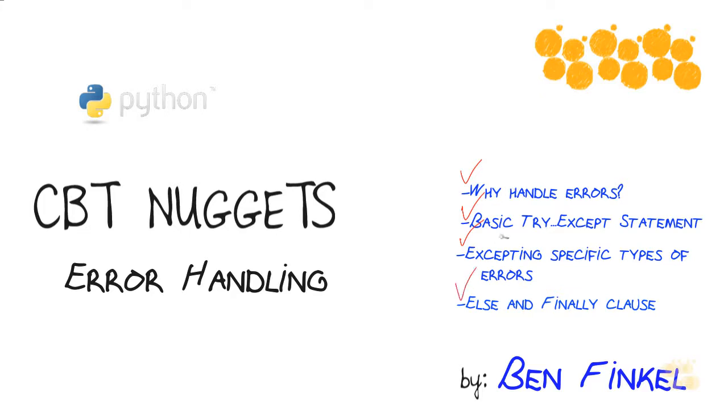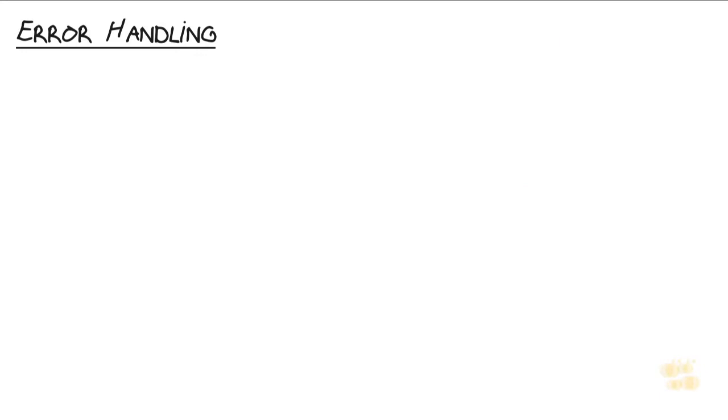And then we'll finish with a quick look at the else and finally clause of the try-except statement, a way to run code under different scenarios based on what happens with our error handling, our error trapping statement. Let's take a look. Computers are pretty dumb.